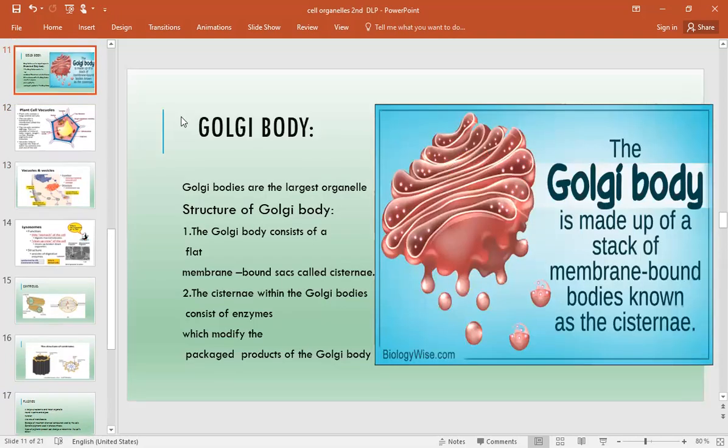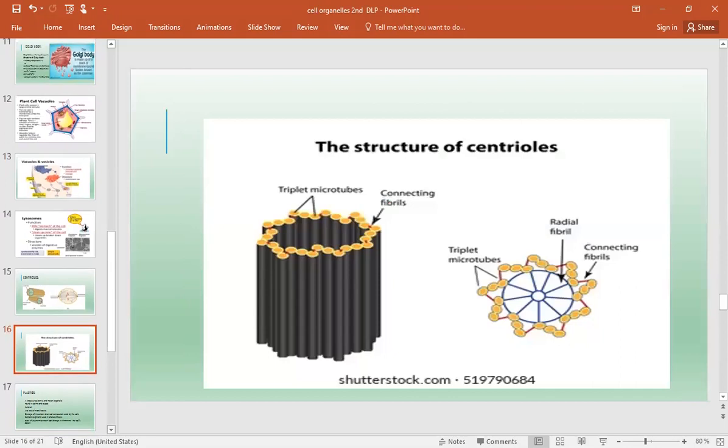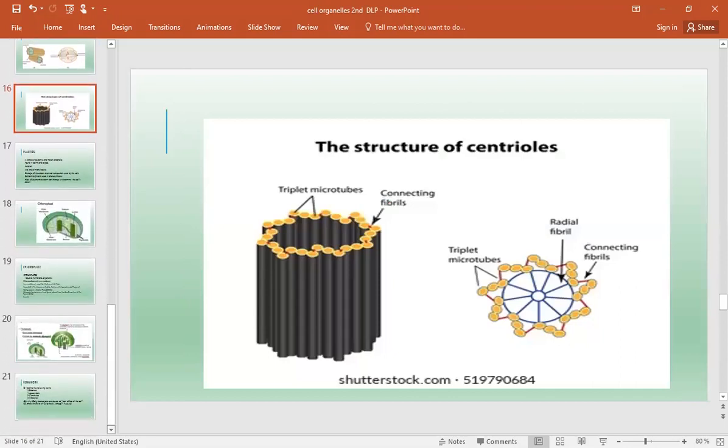And there is the most important Golgi body, which is the post office of our cell, and we have done it in detail. Now the last most important thing will be our homework.